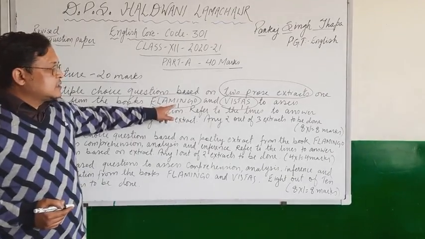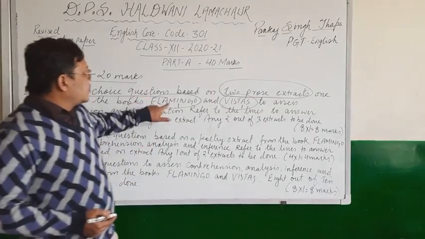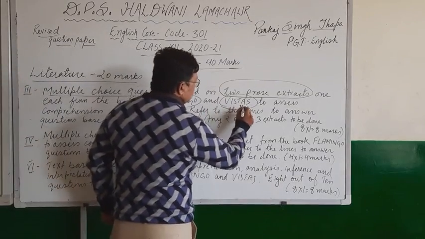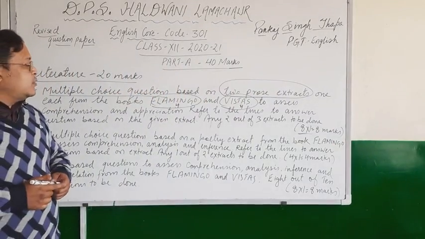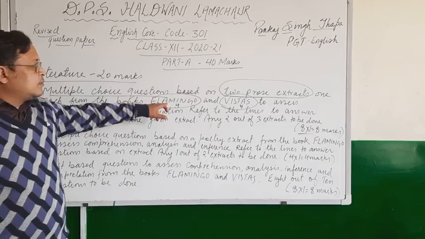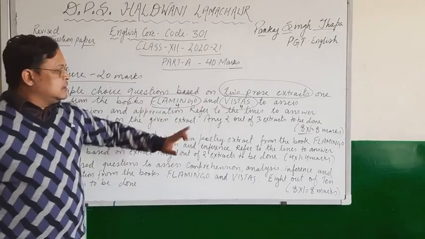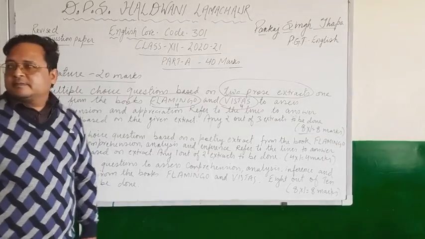In 1 prose extract you will be having 4 questions. So 4 here and 4 here, total it becomes 8. So total 8 questions will be there. One from 1 prose extract from Flamingo and 1 prose extract from Vistas. So in total 8 into 1 equal to 8 marks.